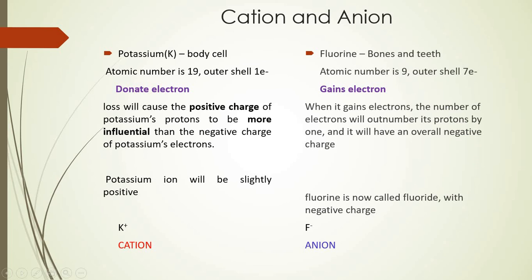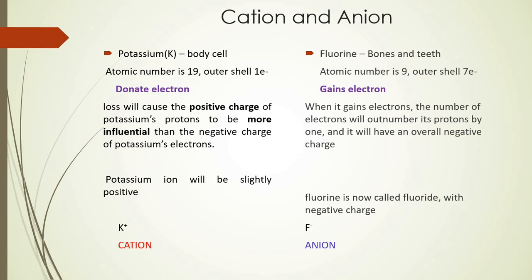In the same way, consider the example of fluorine. Fluorine, you all know, is a component of both your bones and teeth, and it has atomic number 9. Now, as it has atomic number 9, the outer valence shell contains 7 electrons.